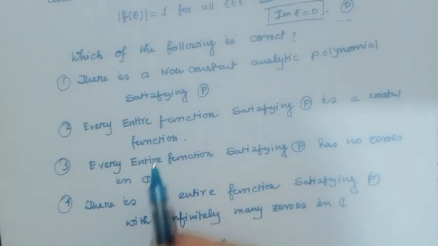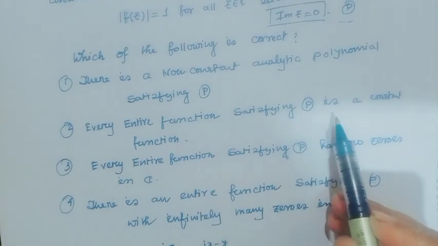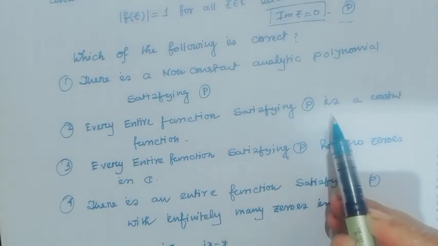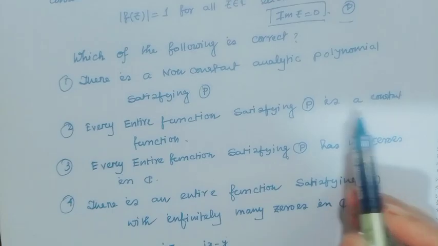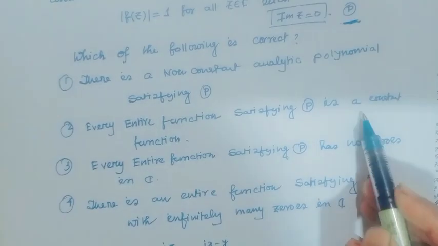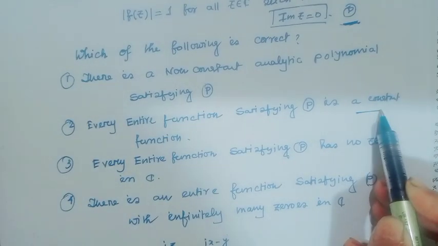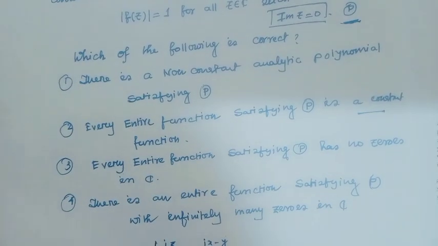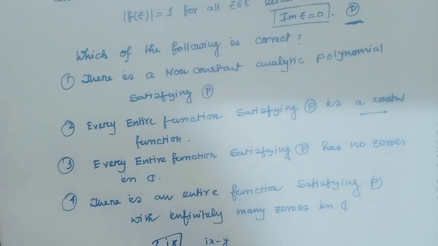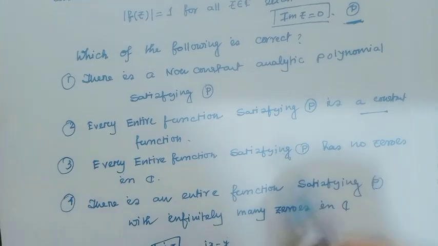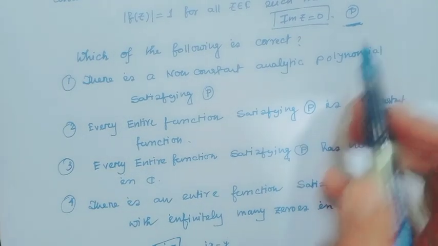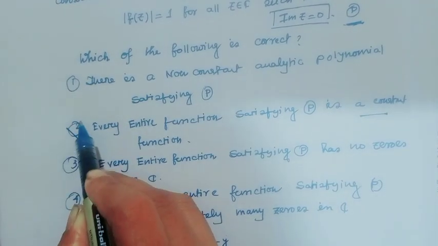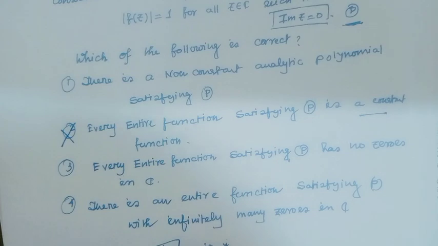That means every entire function satisfying the condition P is a constant function is the wrong option. This is a non-constant function, but it satisfies the condition P. So option 2 is a wrong option.